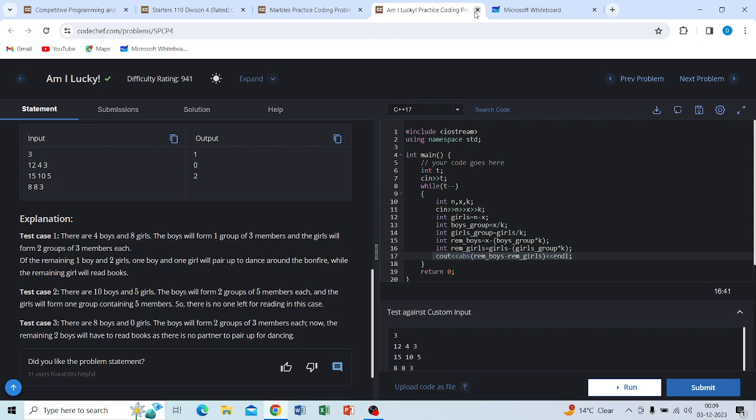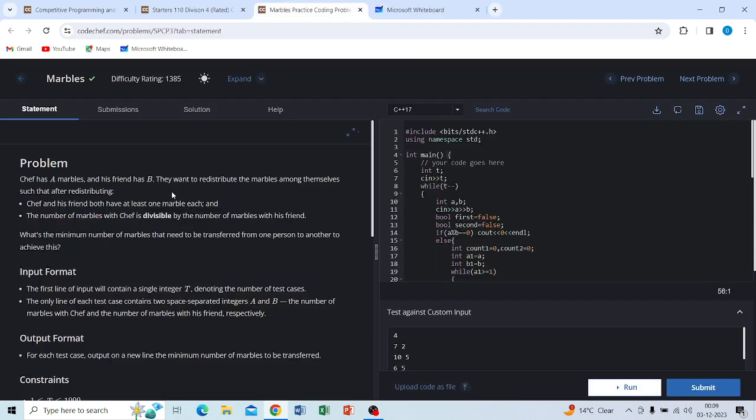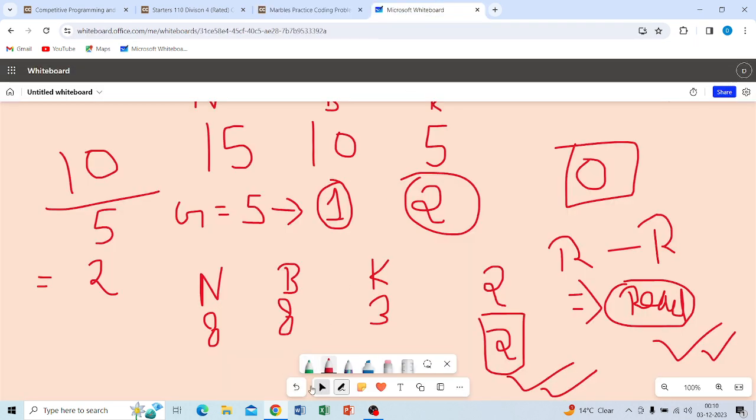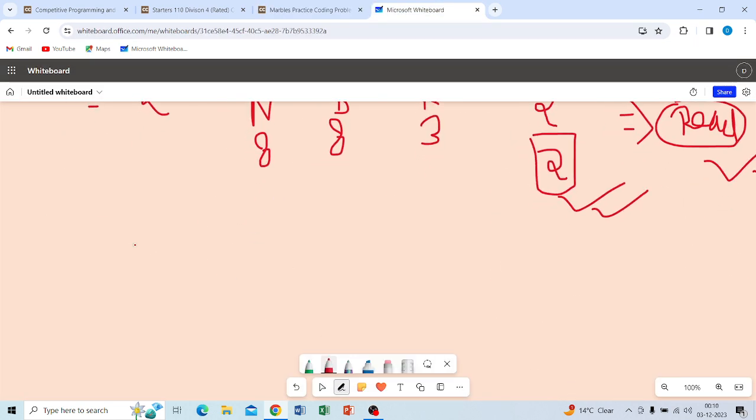Okay, so now move on to our next problem, which has a high difficulty rating, 1385, and the problem statement is Marbles. Okay, so Chef has a marbles and his friend has b. So what does the statement say? Chef has a marbles and his friend has b.